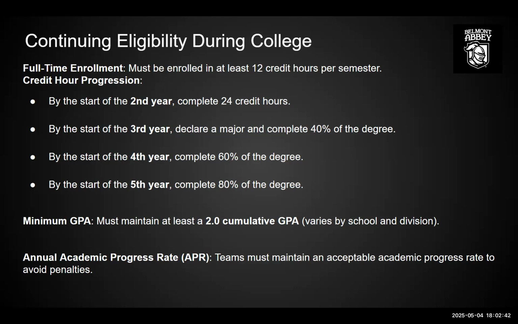Bylaw 14.1.7.1, full-time enrollment, states that a student athlete must be enrolled in at least 12 semester or quarter hours of degree applicable courses to be eligible for practice and competition.